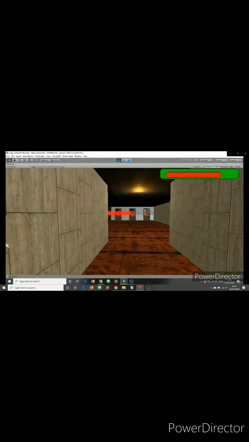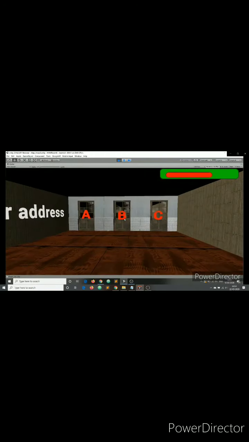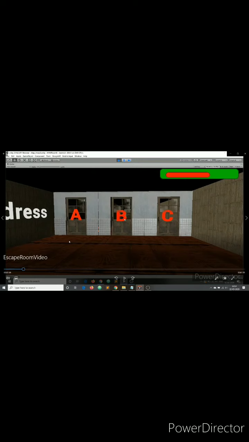This is scenario 1. You would be seeing a health bar at the top right of the screen. In order to survive the game, the player should make sure that his health is maintained. If his health is over, the game ends. Now you can see there is a laser beam right ahead, which is a damage inducing object. That is, if the player touches this laser, his health would decrease.